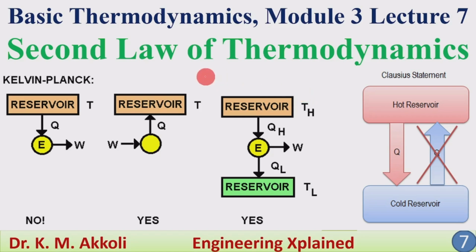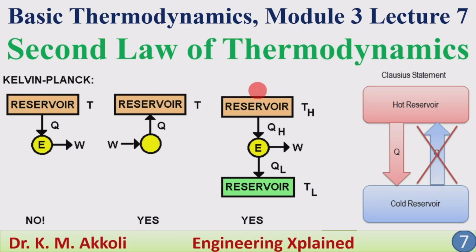The heat is converted into work, work is converted into heat, and how that conversion is taking place, and the quality of the energy is taken into consideration in the second law of thermodynamics. While taking the energy, we have taken the work as a high quality energy, high grade energy, and heat is a low grade energy. All the work can be converted into heat. Heat, all the heat we cannot convert into a work. And by that, we are going to take the second law of thermodynamics here.